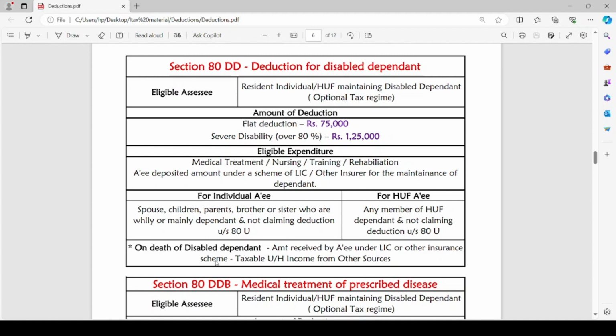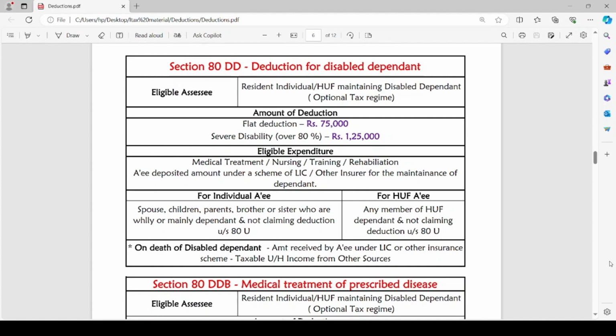For an individual assessee, the disabled dependent could be his spouse, children, parents, brother or sister who are wholly or mainly dependent, and they should not claim deduction under Section 80U.